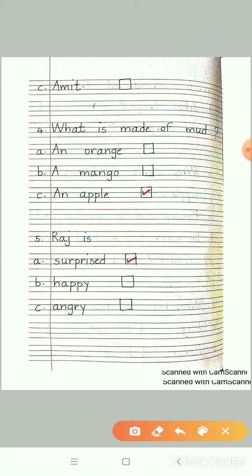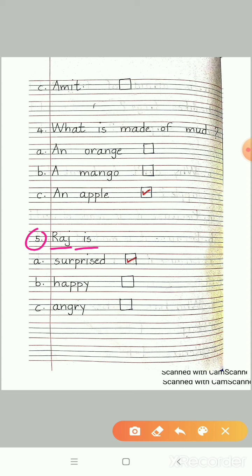Question number 5, the last question. When Raj sees a frog in the box, what happens to him? The first option is surprised. Is he surprised on seeing a frog? Or is he happy? Or is he angry?